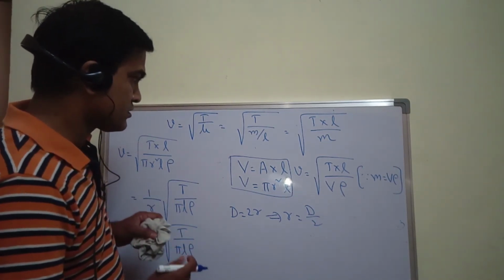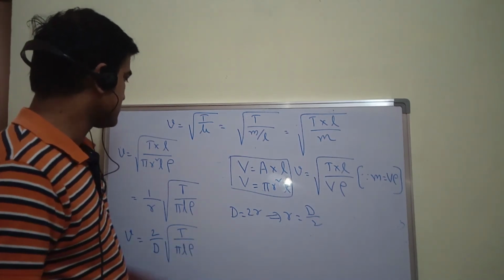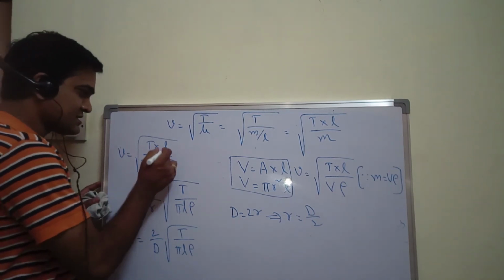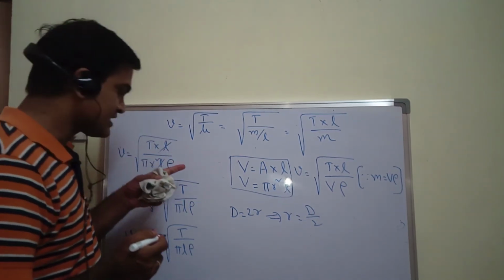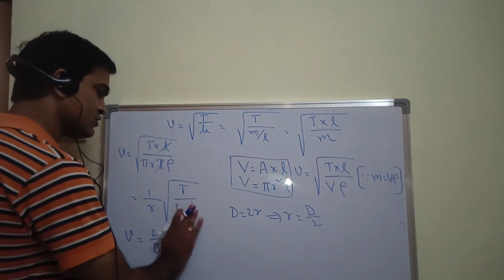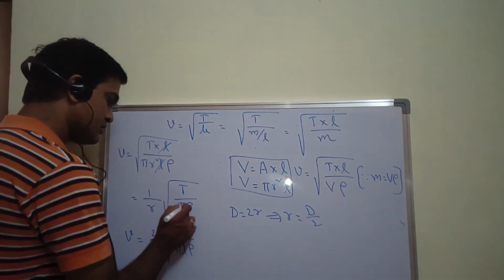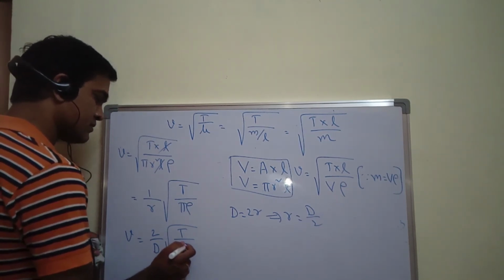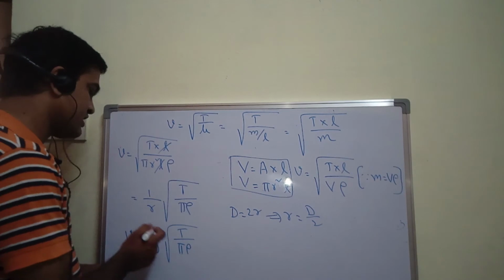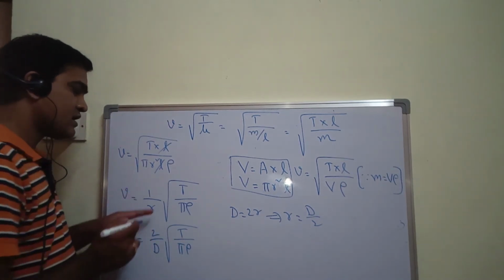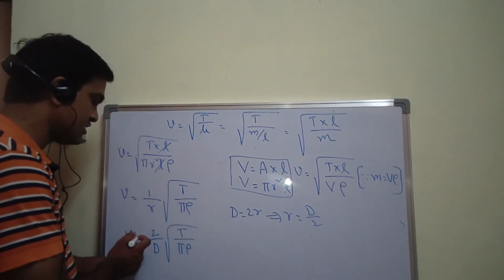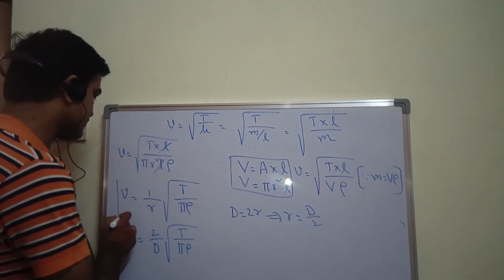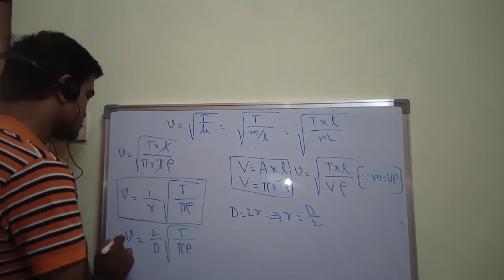I did it wrong here. Volume is nothing but pi r square L. Oh, sorry, I'm very sorry. So here length gets cancelled, so length will not be there. You will get T by pi rho. So V is equal to 1 by r into root over T by pi rho, or in terms of diameter, 2 by d into root over T by pi rho. So this is the formula for velocity, and I will show you one more.